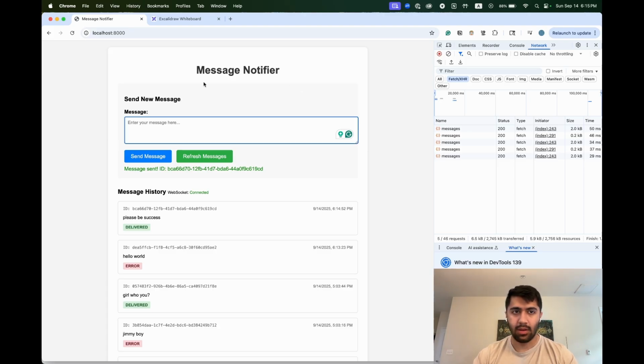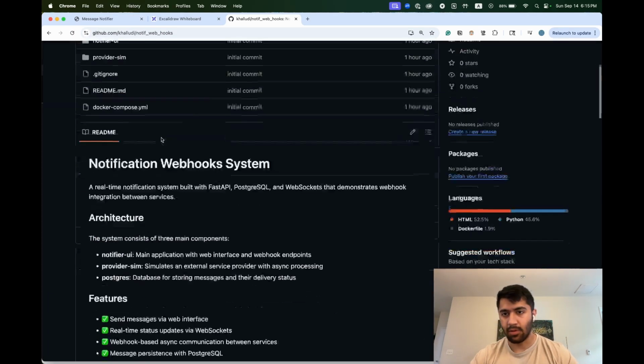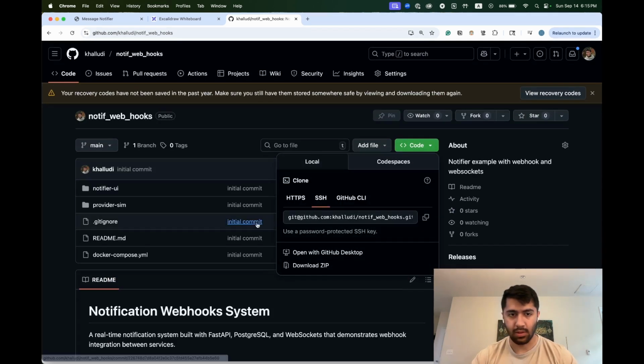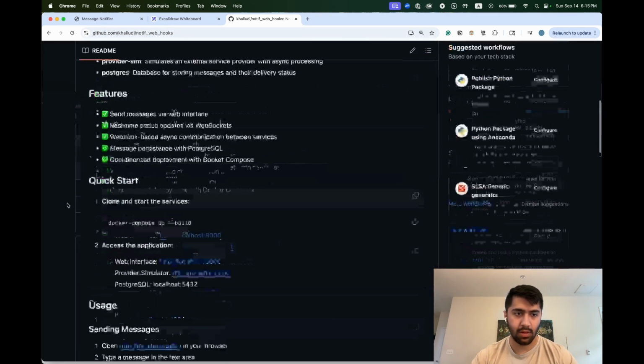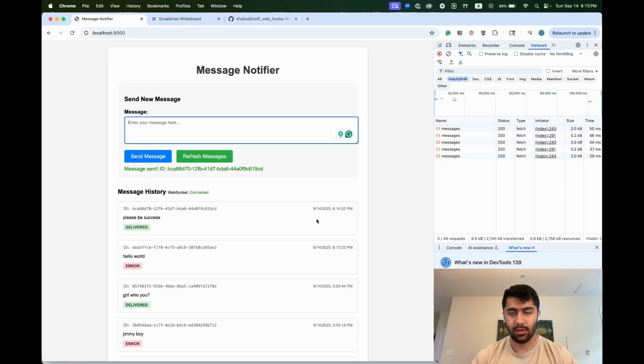But yeah, all of this is available on GitHub, so you can see the link below. Everything is available on Notif Webhooks. If you want to, you can clone this down yourself, take a look at the code, and even start the services with Docker Compose up with the web interface. So yeah, that's it for this one. Hopefully this was a quick example of a little bit of WebSockets and how webhooks work.